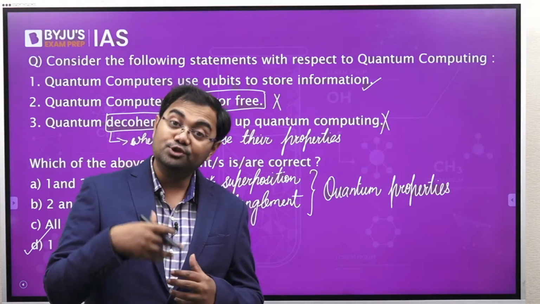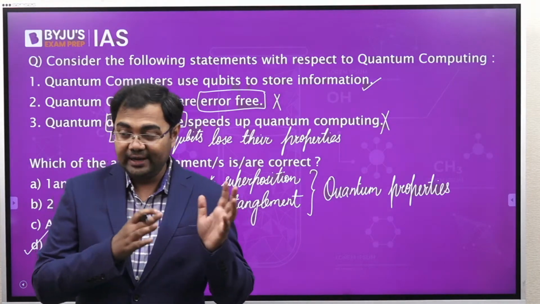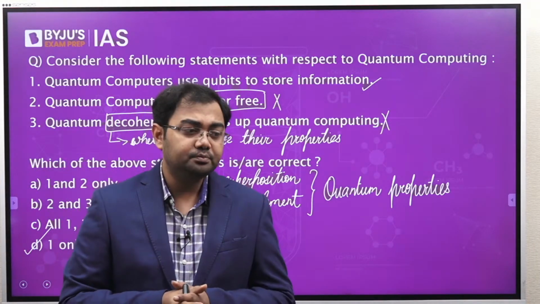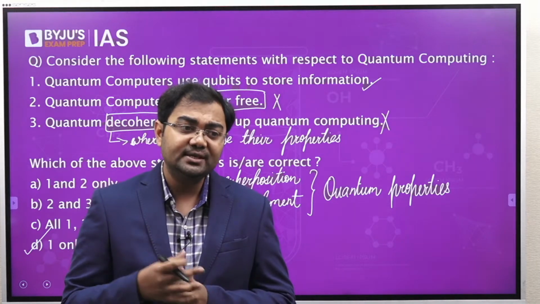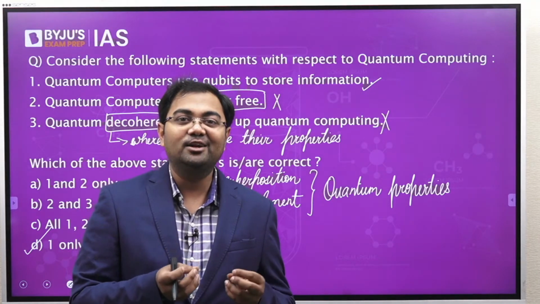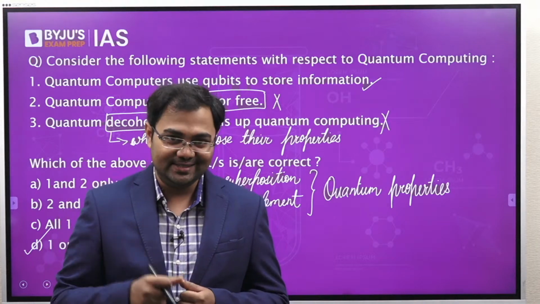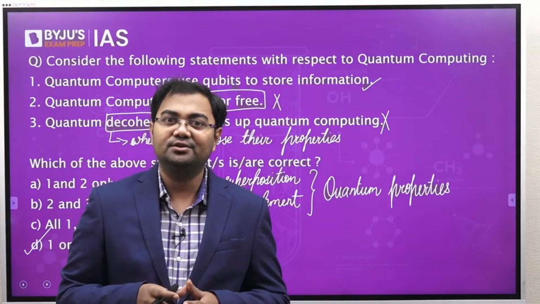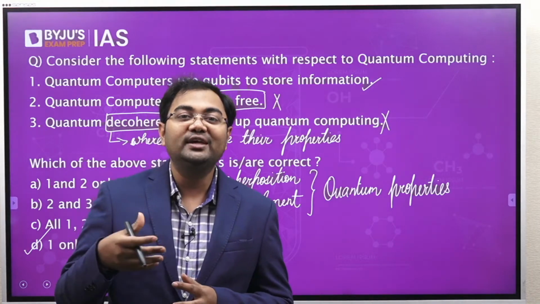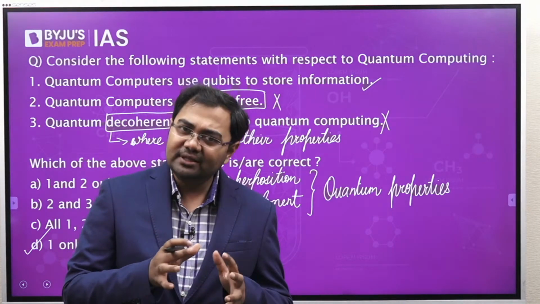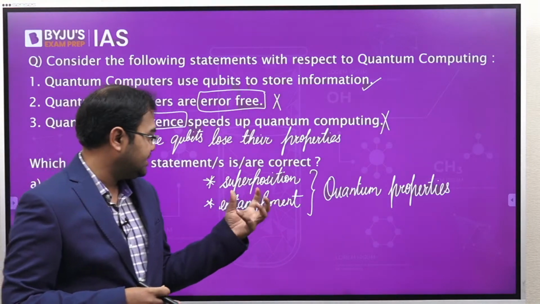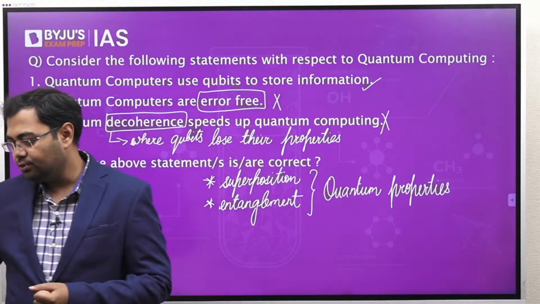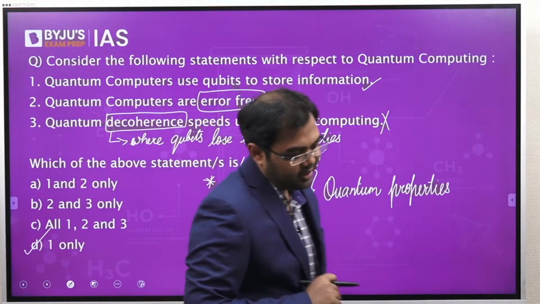This was also predicted by Albert Einstein while he was working on his theory of relativity, and afterwards he observed these things, and he named this entanglement "spooky action at a distance," because he did not understand what exactly was happening, but he did come across these kinds of things. That's why it's been in discussions. So just understand that these are two concepts which are related to quantum properties and quantum computing in general.